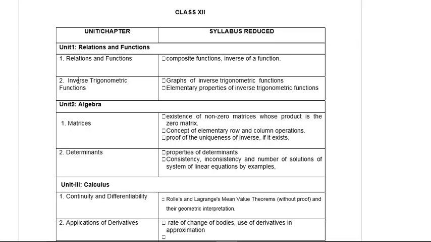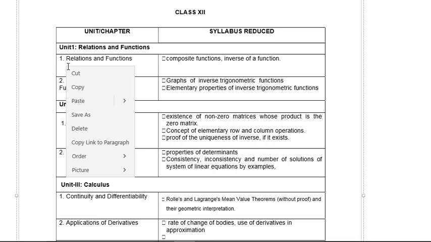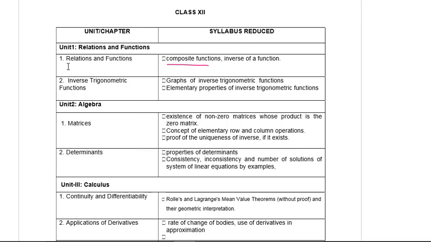Now in this chapter, relations and functions, composite functions and inverse of a function. These two topics are excluded for academic year 2020-21. In inverse trigonometric functions, the graph of inverse trigonometric function and elementary properties of inverse trigonometric function, these two topics are now excluded.